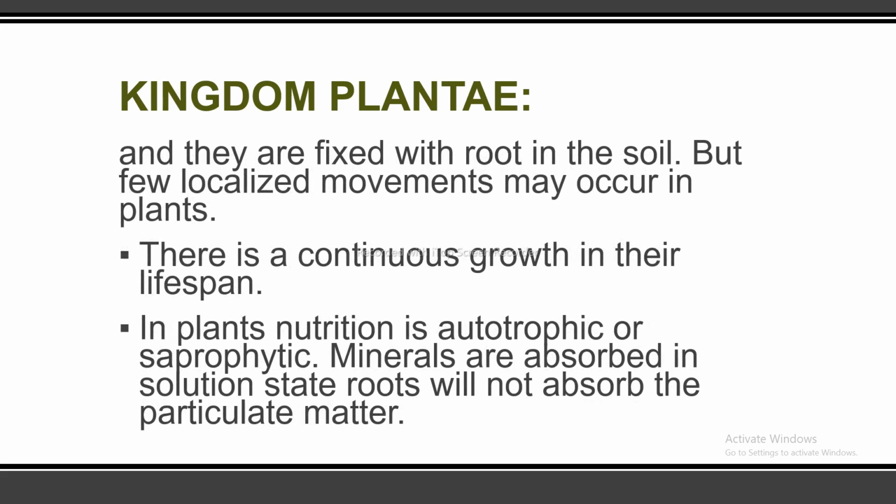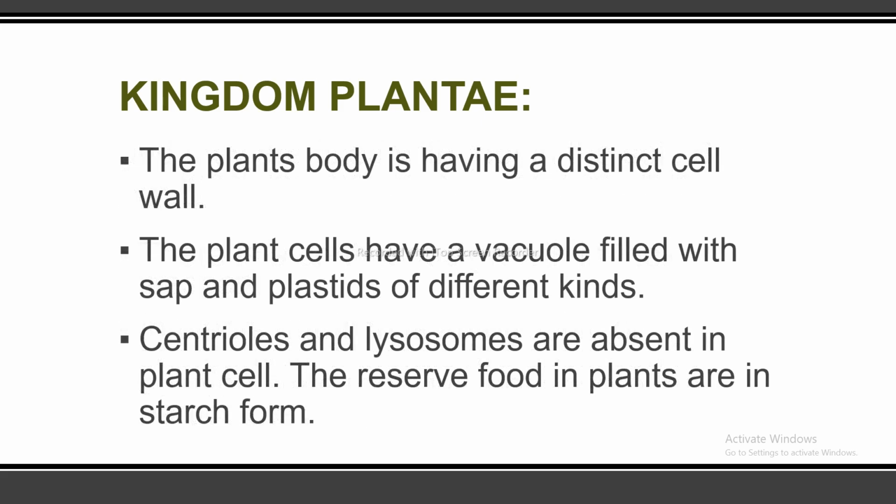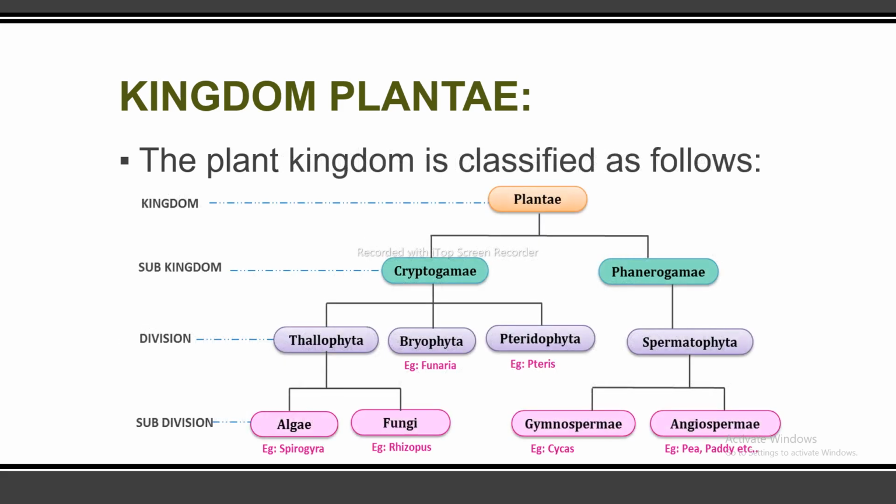In plants, the nutrition is autotrophic or saprophytic, so the minerals are absorbed in solution state with the help of roots, because roots do not absorb particulate matter. The plant's body has a distinct cell wall, and the plant cells have a vacuole filled with sap and plastids of different kinds. Centrioles and lysosomes are absent in plant cells, and the reserve food material in plants is in the form of starch. So this is the plant kingdom classification.